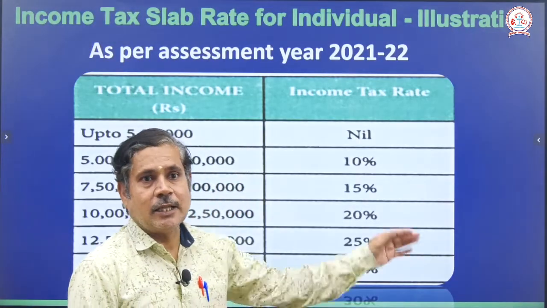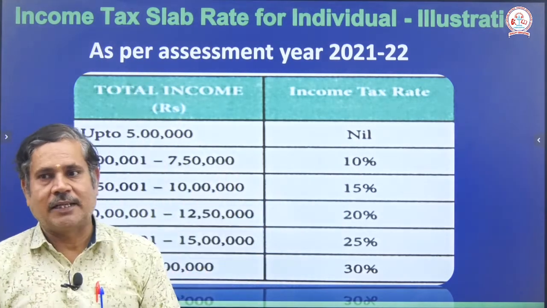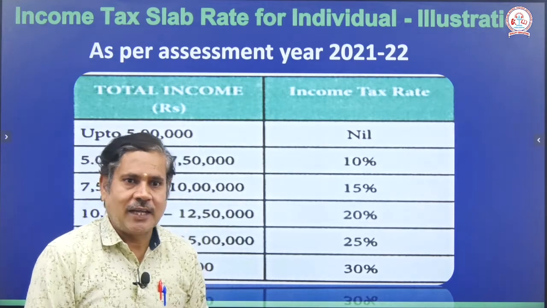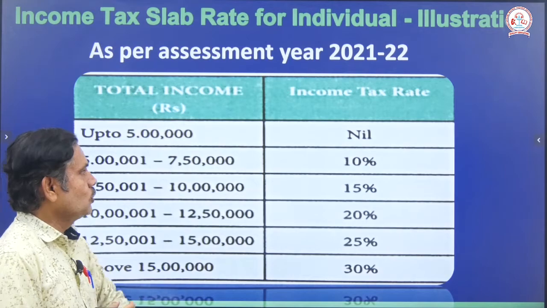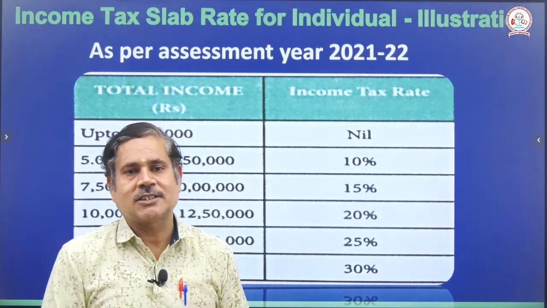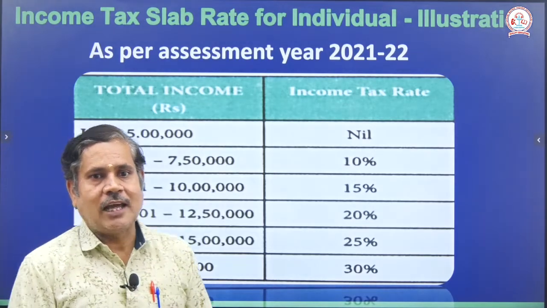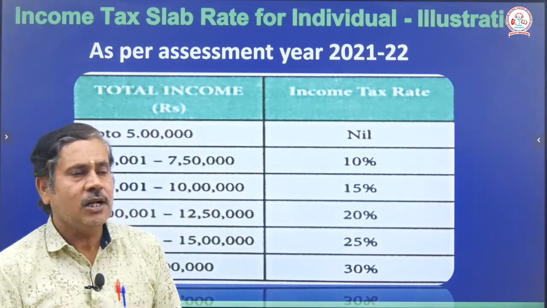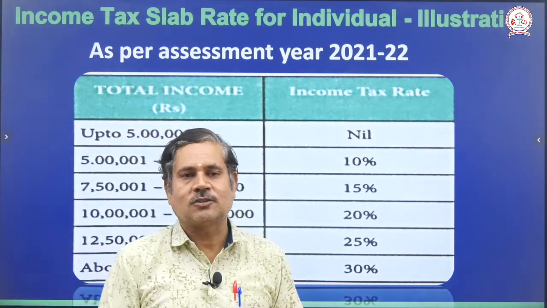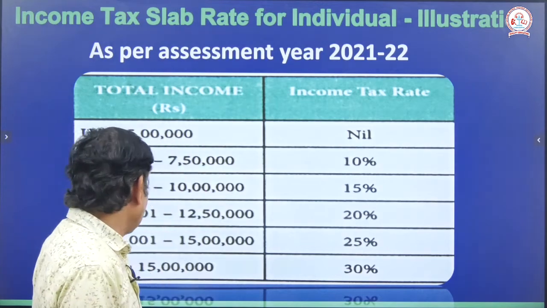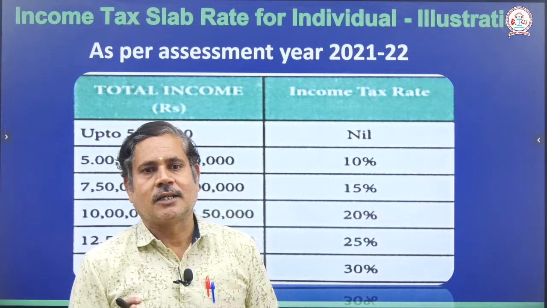Now, you will see the present income tax slab. Just now I told the present income tax slab for 2021-22: up to 5 lakhs, no tax, nil. Then from 5 lakhs 1 to 7 lakh 50,000 you pay the tax to the government 10 percent. Next, 10 lakhs 1 to 12 lakh 50,000 you pay 20 percent. 12 lakh 50,000 1 to 15 lakhs you pay 25 percent. Then the last one, above 15 lakhs, however much you earn, you pay 30 percent.